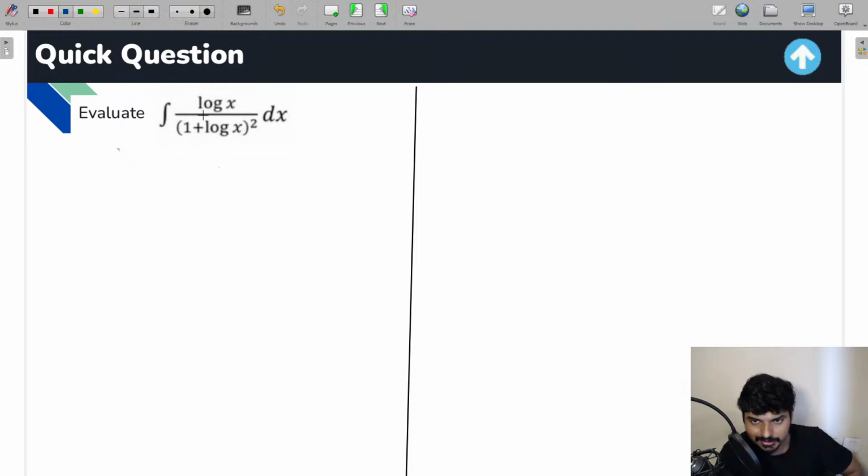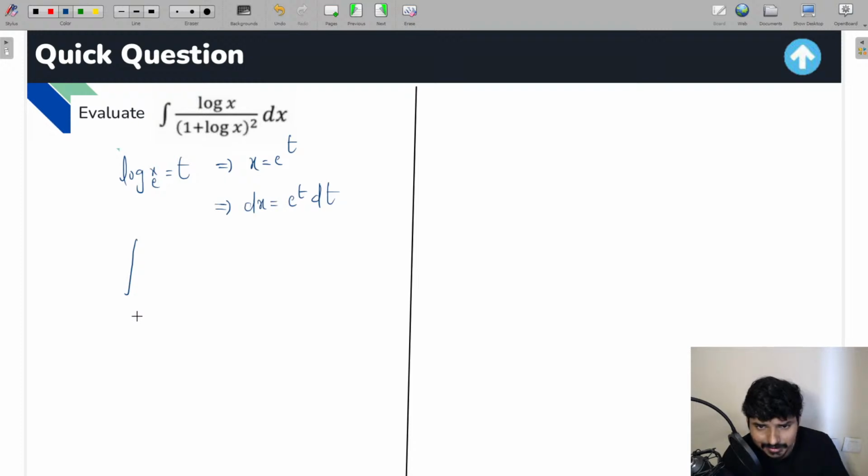So in this question, guys, what we can do is we can take log x base e is equal to t. So what is x going to become? Well, x is going to be e raised to t. Now when you differentiate on both the sides, when you find dx, you'll get e raised to t into dt. Let me apply this modification to the above question and see what you are going to get, everyone.